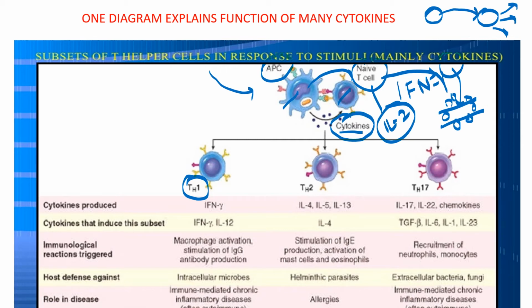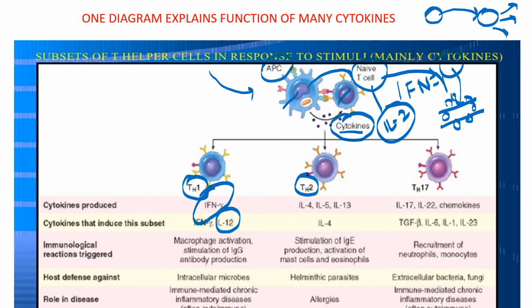With the help of this diagram only you can remember that the cytokine which is able to induce this subset is interleukin 12, secreted by the macrophages, in fact alveolar macrophages in case of tuberculosis bacteria. These T cells, once activated, will release certain cytokines, for example interferon gamma, which is another subset of cytokines only, and help in the formation of a granuloma, right? So one is the Th1 subset.